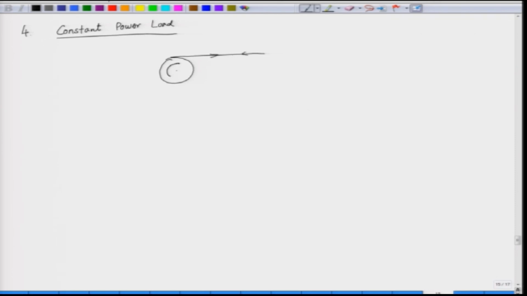is rotated, the drive is rotated here and this has a tension that is F t and this has a linear velocity which is v, and we have to keep F t constant, the tension has to be constant and the linear velocity has to be constant. And this has an angular velocity that is omega m. Now, what is this omega m? Omega m is nothing but v by R. R is the radius here, radius of the coil.